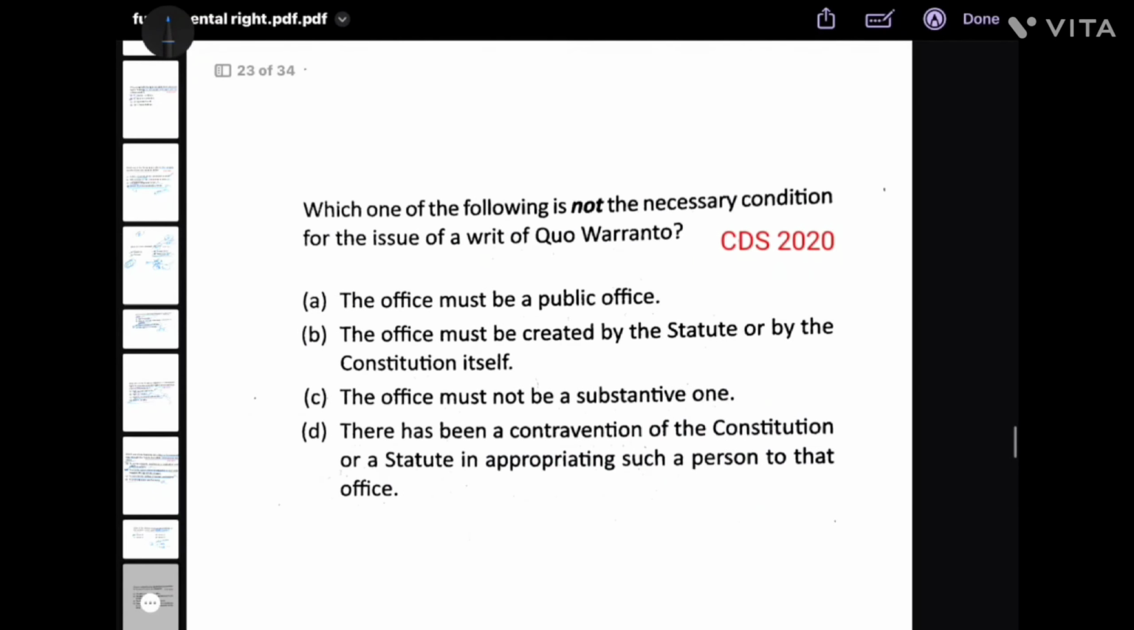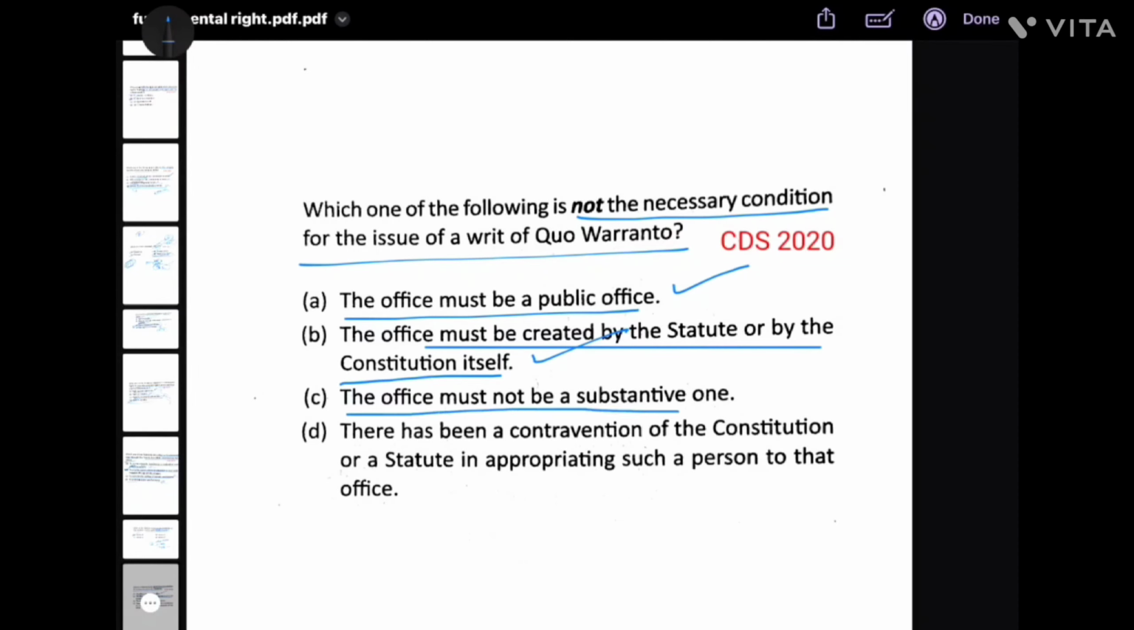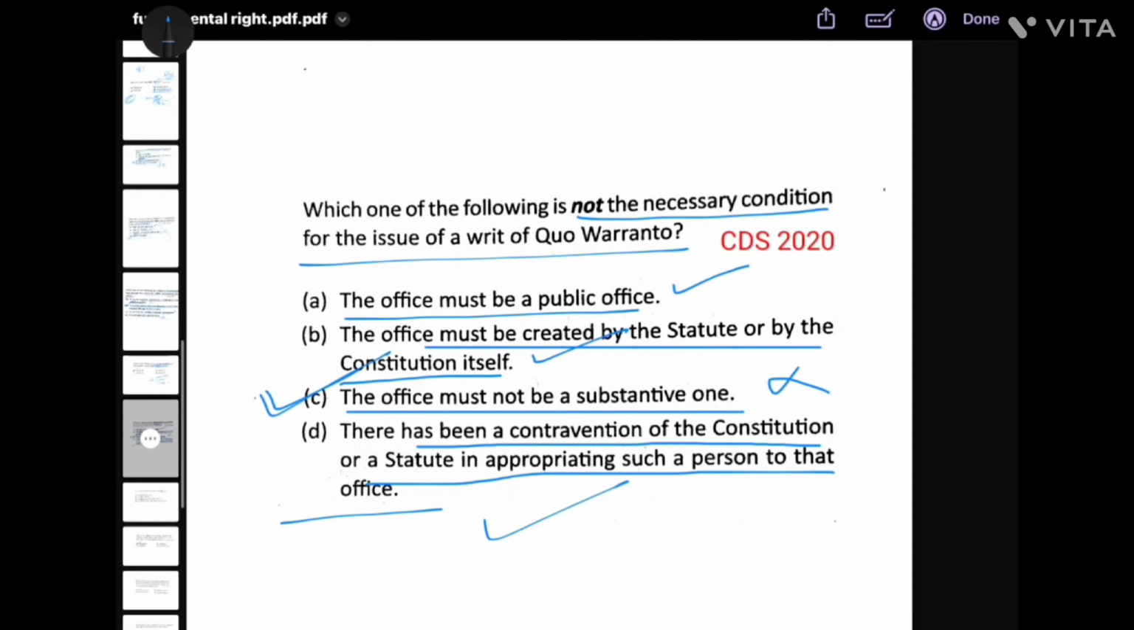Next, which one of the following is not necessary condition for the issue of quo warranto? The office must be a public office? Yes. The office must be created by the statute or by the constitution itself? Yes. The office must not be a substantial one? No. There has to be a contravention of the constitution or statute in appointing such a person to the office? Yes. So C is your answer.